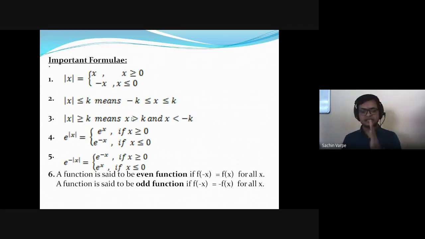If x is less than -k, what does it mean? X varies from -infinity to -k. So I can write it in terms of the interval -infinity to -k union k to infinity. We are excluding the middle interval, -k to k, because that is for x less than or equal to k, isn't it? So that is the standard definition of this greater-than inequality. These two inequalities, along with the mod definition, are very important from the exam point of view. Please note. Based on this mod of x definition, we are defining this exponential function.